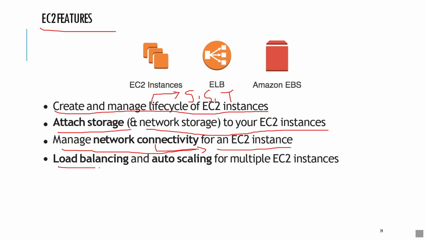We also get load balancing and auto scaling for multiple EC2 instances. We will discuss load balancing and auto scaling in further videos. But auto scaling is nothing but we can increase or decrease the EC2 instances depending upon the traffic. So these are the features of EC2.